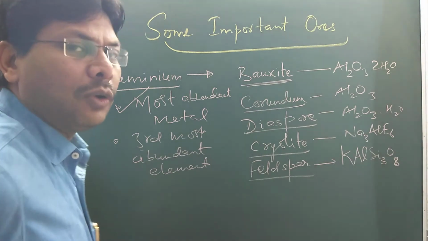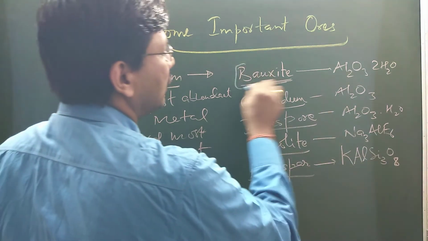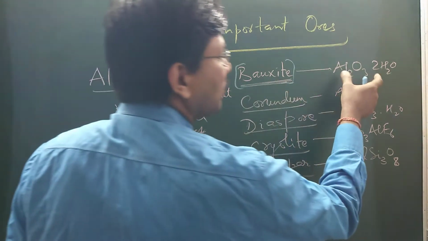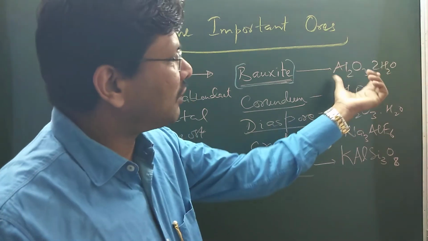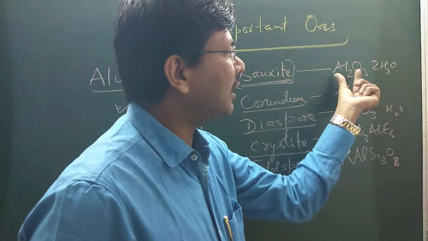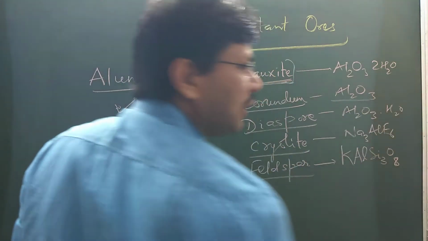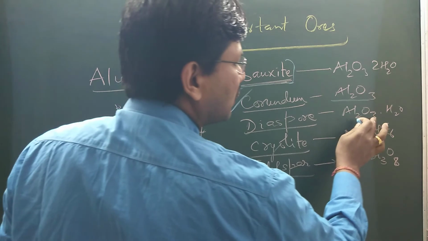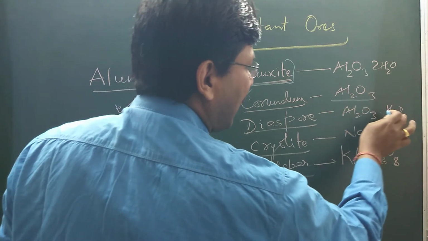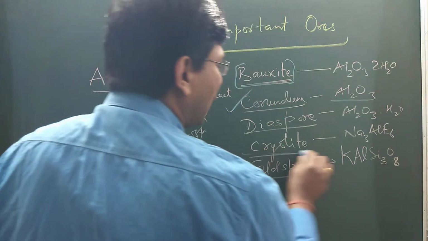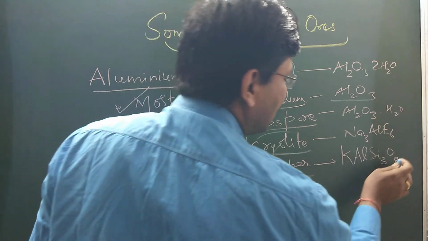The main ore from which aluminium is extracted is bauxite. It is the principal ore of aluminium. The composition of bauxite is complex, but for our purpose we write alumina dihydrate, Al2O3.2H2O. Corundum is alumina, Al2O3. Diaspore is Al2O3.H2O, that means aluminium oxide monohydrate. Cryolite is Na3AlF6 and feldspar is KAlSi3O8.